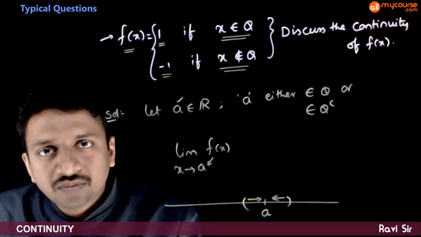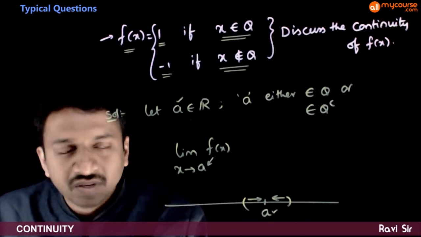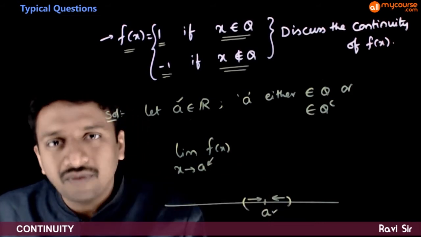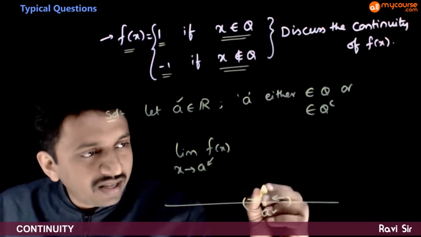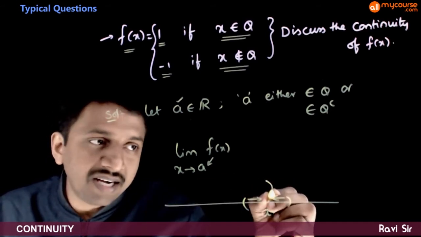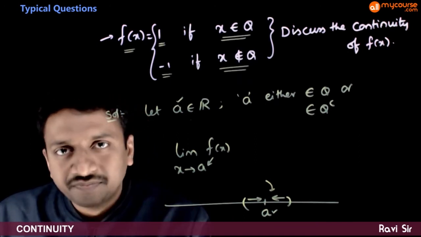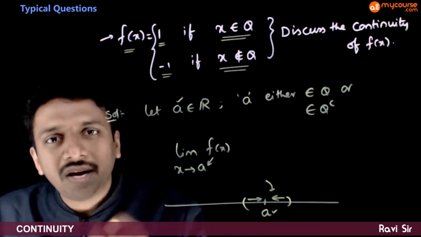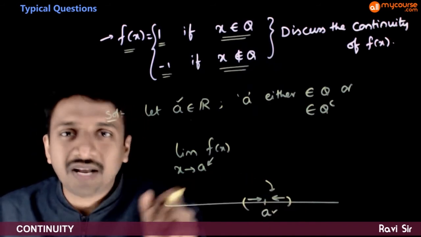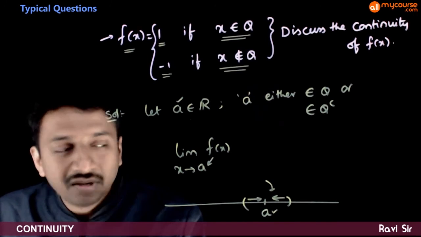As we know, in the neighborhood of any number, you take a neighborhood of any interval, we know that every interval of real numbers contains infinite rational numbers and infinite irrational numbers. So within any small interval of real numbers, you can insert infinite rational numbers and infinite irrational numbers.